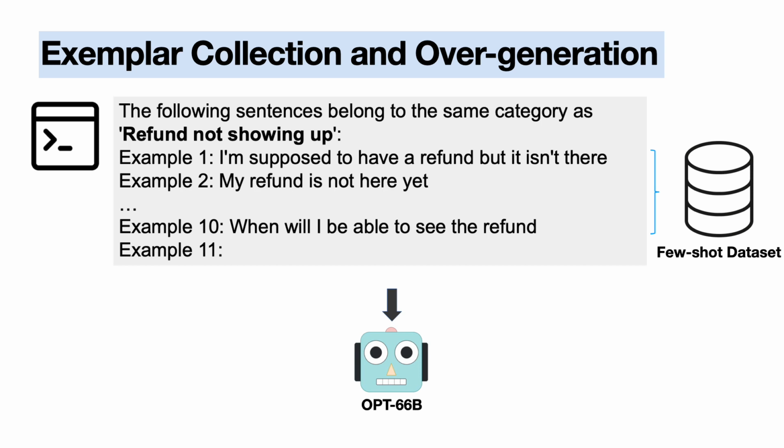We can use these examples as exemplars for our refund intent. Then we use an LLM to overgenerate synthetic examples based on these exemplars. The generated sentences belong to the same category as the exemplars.